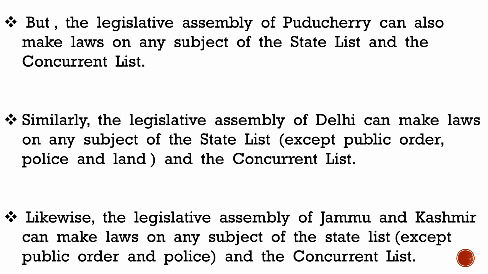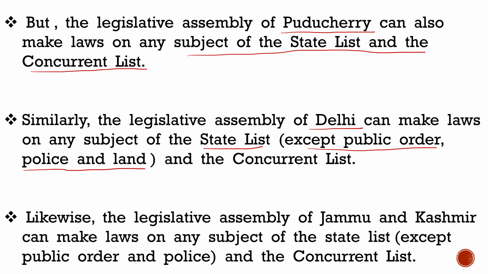But the Legislative Assembly of Puducherry can also make laws on any subject of the state list and the concurrent list. Similarly, the Legislative Assembly of Delhi can make laws on any subject of the state list except public order, police and land, and the concurrent list. Likewise, the Legislative Assembly of Jammu and Kashmir can make laws on any subject of the state list except public order and police, and the concurrent list.